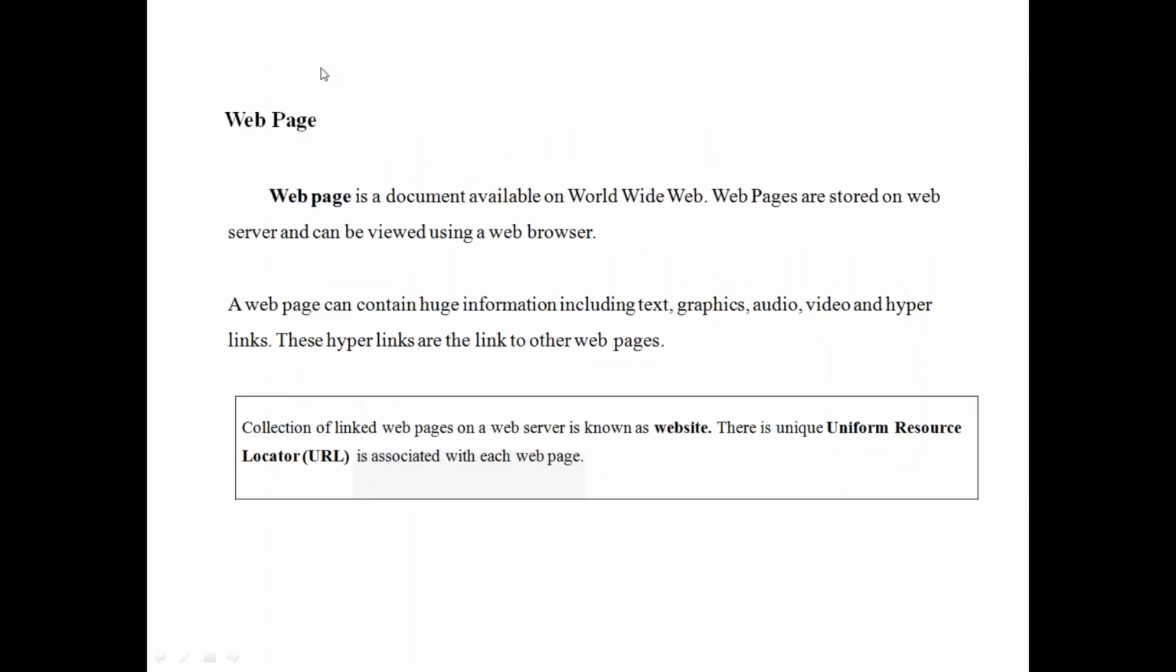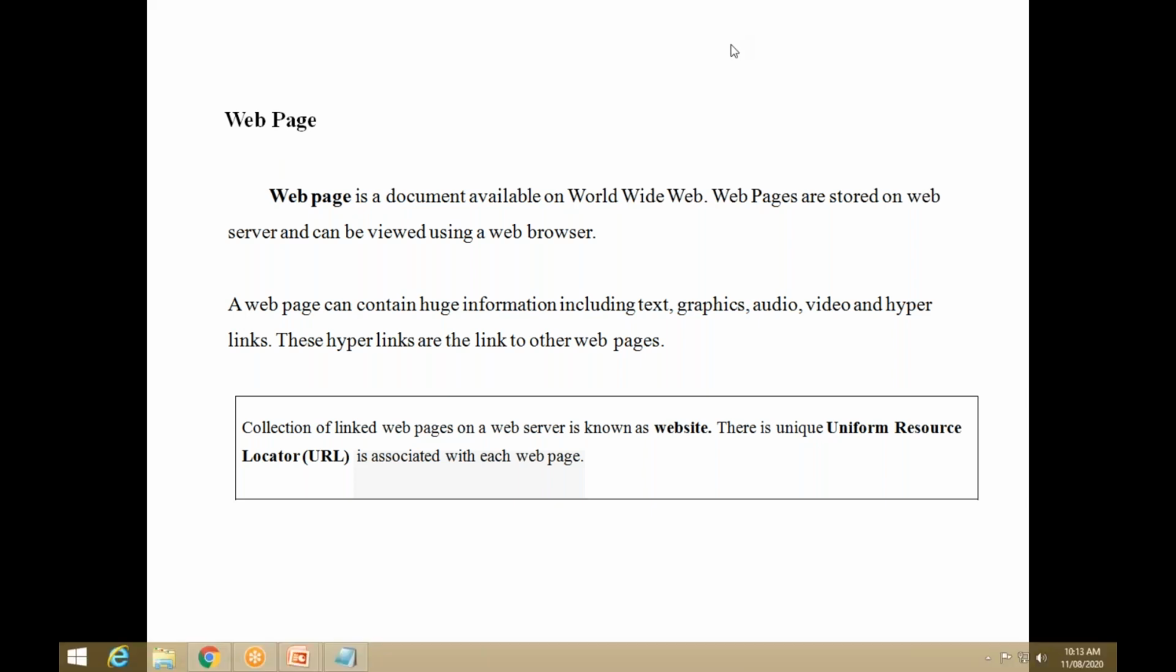Now after that, I told you the World Wide Web consists of web pages. Now we have to discuss what you mean by a web page and what it contains. The web page is a document. You can say it is like a paper. The web page is one document available on the World Wide Web. These web pages are stored on the web server and can be accessed using the web browser.